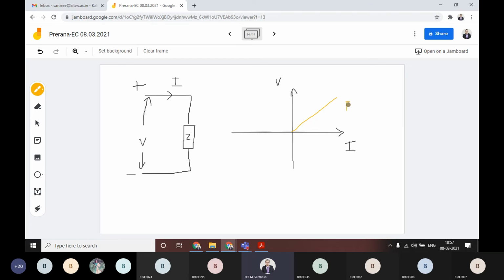Why are we telling it is passive? Simply because it is in the first quadrant. For that reason we say first quadrant, and the third quadrant we already told is passive. The second quadrant and fourth quadrant, those are the even numbers, 2 and 4, dedicated for active elements. This one is over. Okay, any other rule it is following?